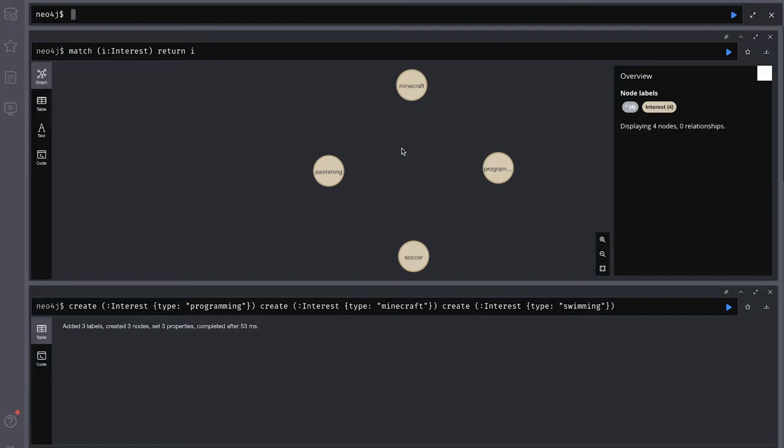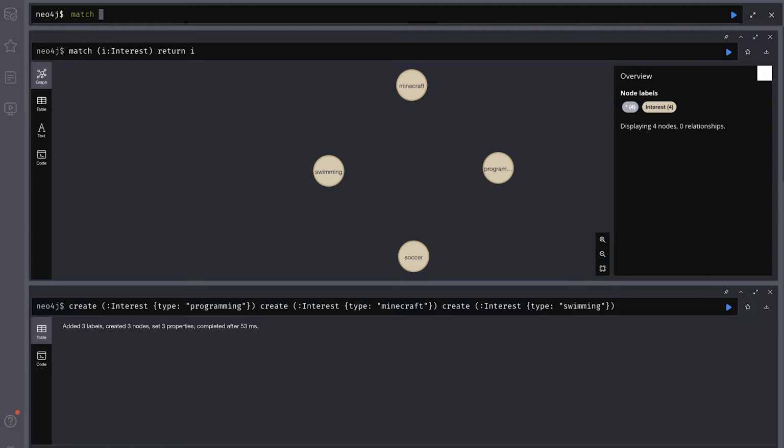So let's create a few more and let's start adding them to our network. So you can see I've added 3 more. I've added Minecraft, swimming, and programming, as well as soccer, which you saw. And let's start connecting these to some of the users inside of our graph. So we're going to start with our first user. We're going to do user where u1.name is Alice.